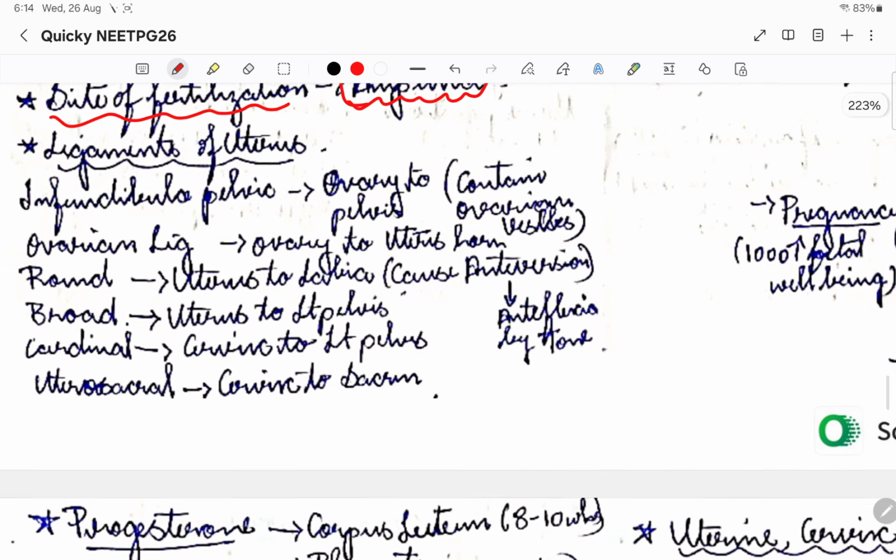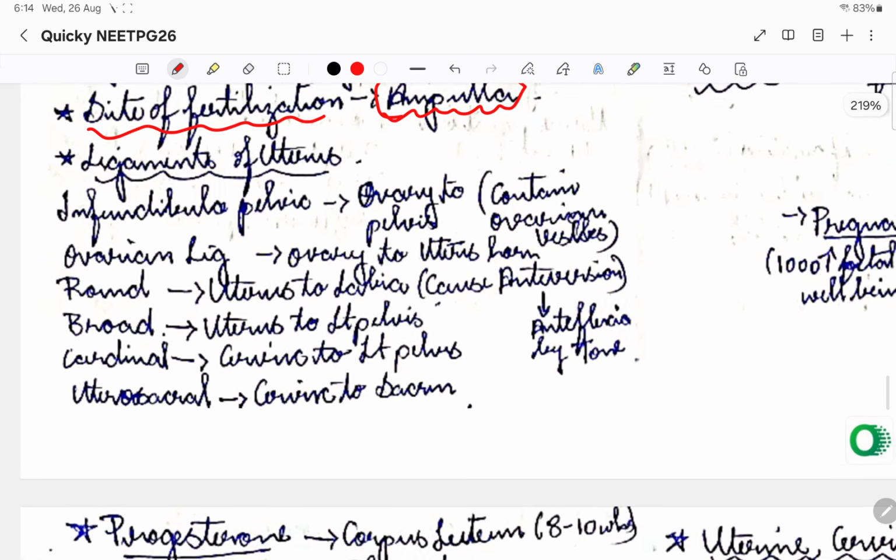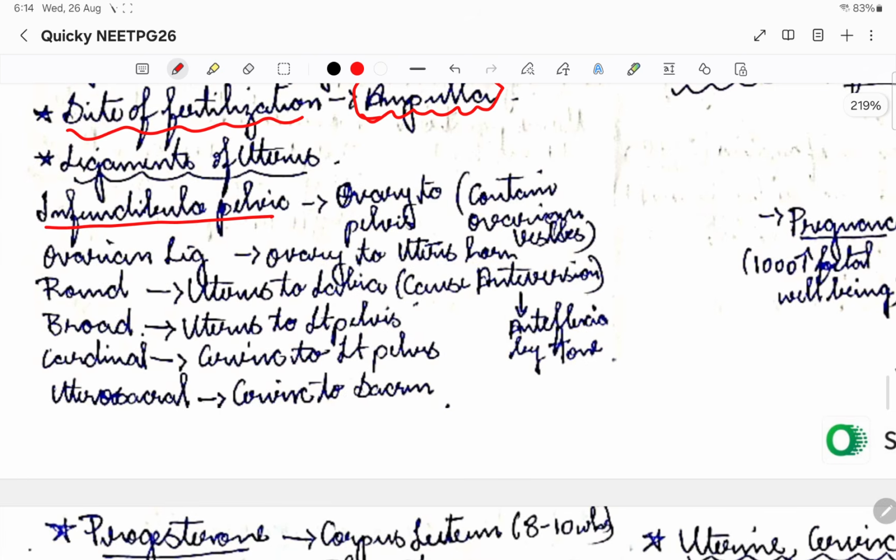Okay, ligaments of the uterus are very, very important. The infundibulopelvic ligament connects the ovary to the pelvis. Then the ovarian ligament connects the ovary to the uterus. Then coming to the round ligament, uterus to the labia, we discussed it. This is a content of the inguinal canal in female.